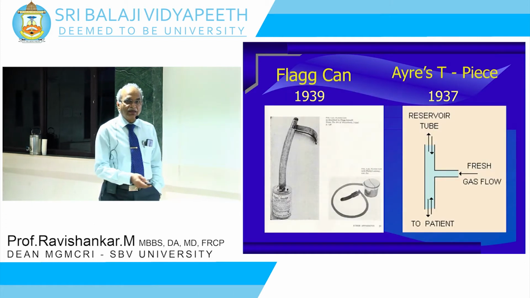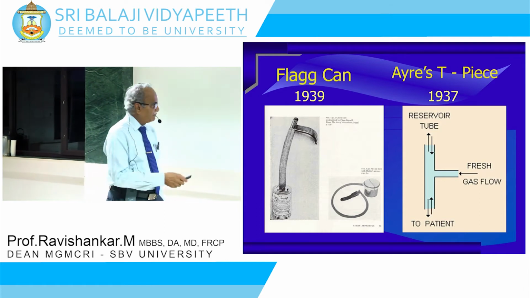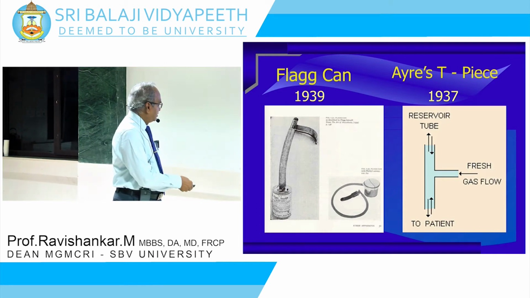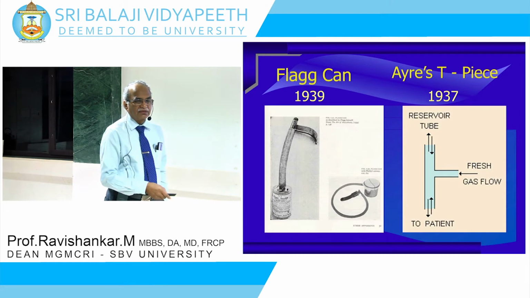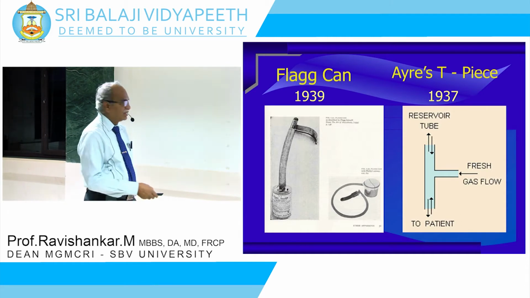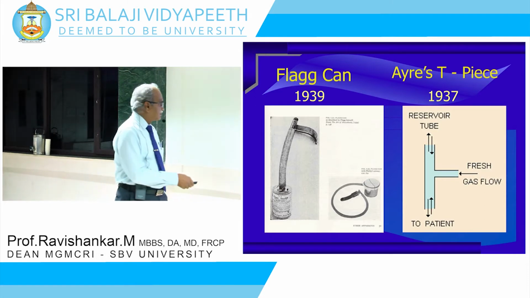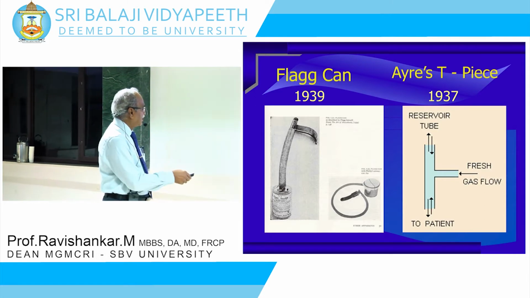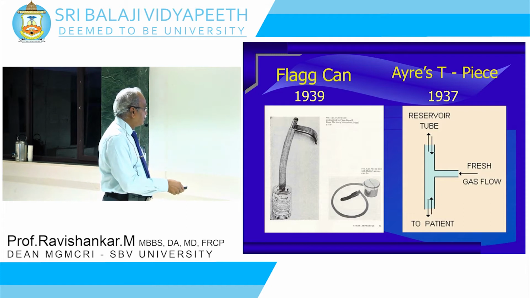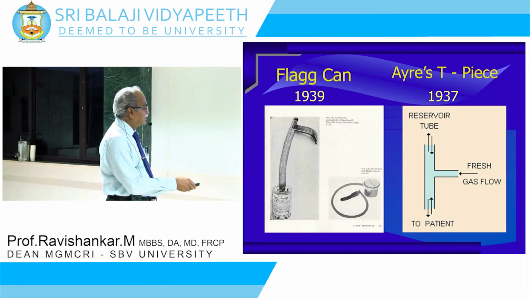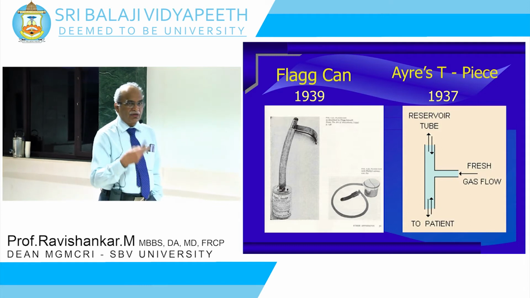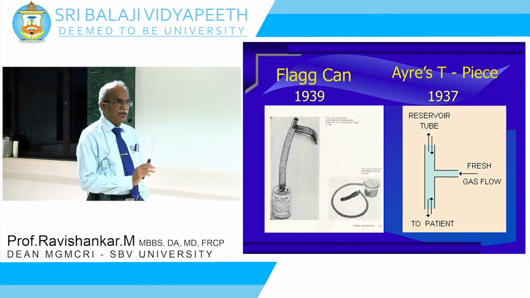Okay, then during World War II, we had this, which is called a flax can. It is used by the American Army extensively. This is the can of ether with one cork on top. All that they have to do is take off that cork and put in a tube and connect this, and there will be another opening here that you open out, so the patient will breathe through this and take the ether along, continue to breathe and get anesthetized.